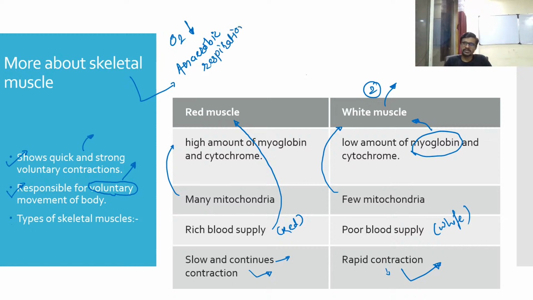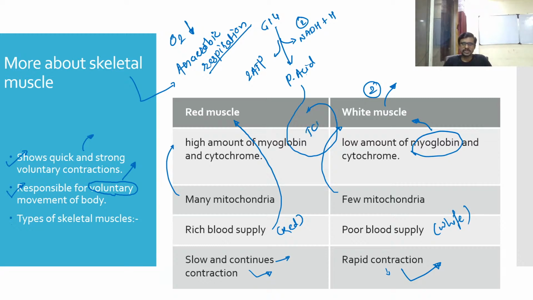So we already discussed anaerobic respiration in the process of glycolysis. In anaerobic respiration, what happens? Your glucose is converted into pyruvic acid. So we will have 2 ATP here and 2 NADH. So this pyruvic acid enters into the Krebs cycle.